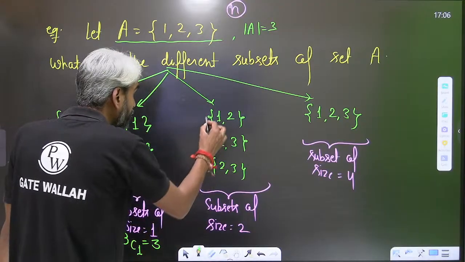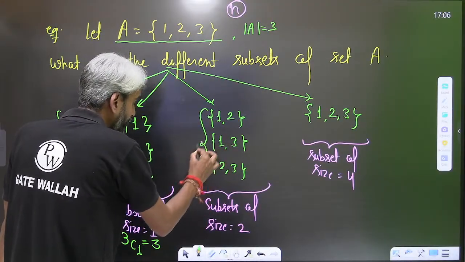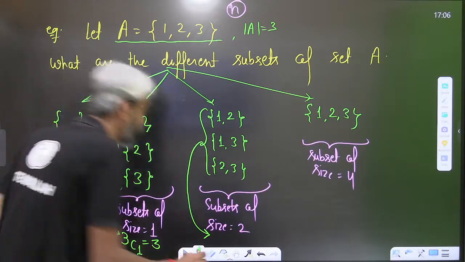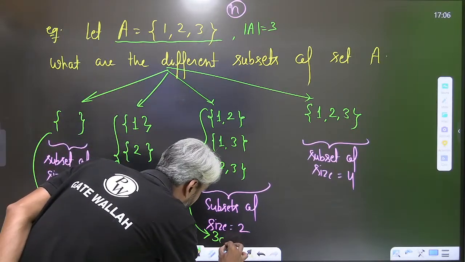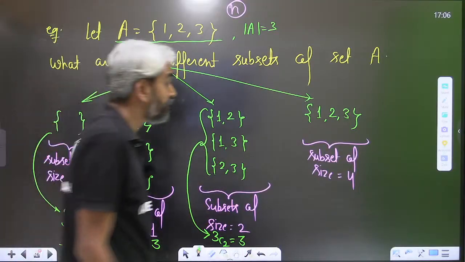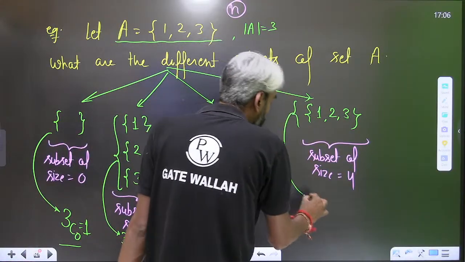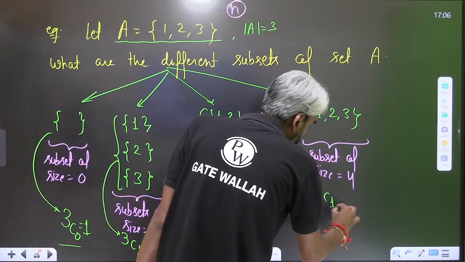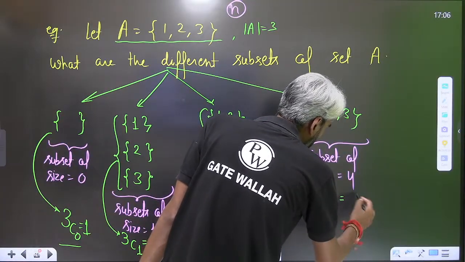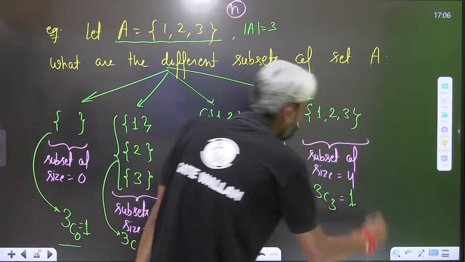In how many ways can we choose 2 elements to create a subset of size 2? We can choose 2 elements out of 3 in 3C2 ways, which is also 3. And we can choose 3 elements out of 3 in 3C3 ways, that is 1.